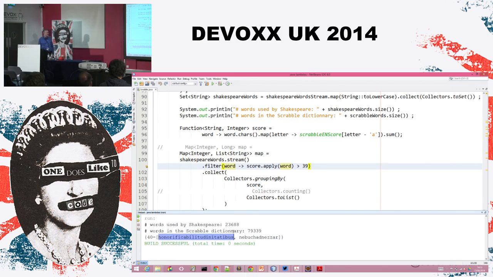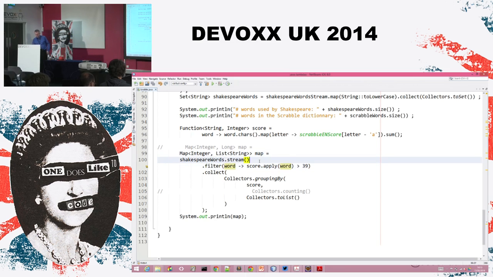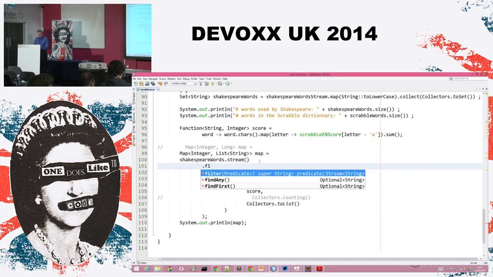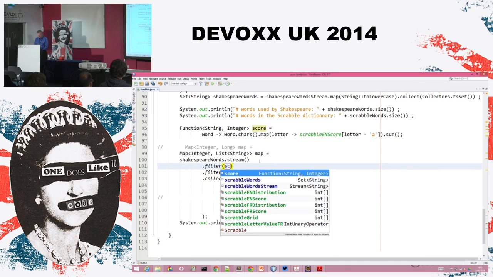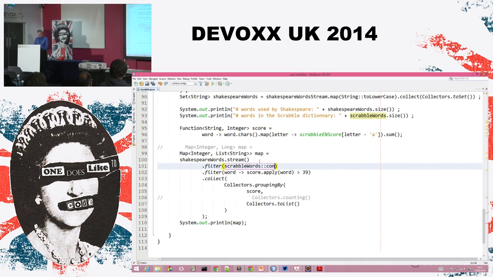And Nebuchadnezzar. So I'm not a Scrabble champion, but I know that this word would not fit on a Scrabble board just because it's too big. The Scrabble board is not that big. So in fact, I need to add another filter here and to retain only the words that are contained in the Scrabble dictionary. So the Scrabble words should contain that word. Okay, so this is not right anymore.